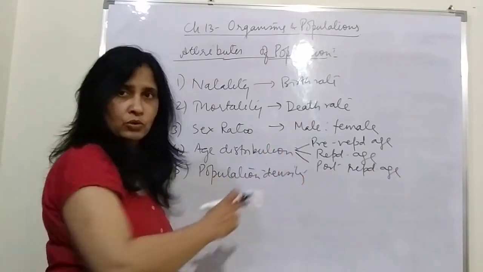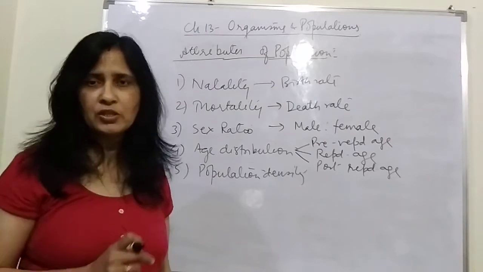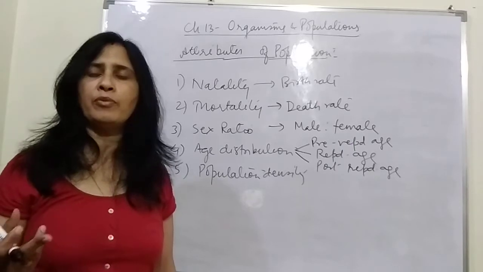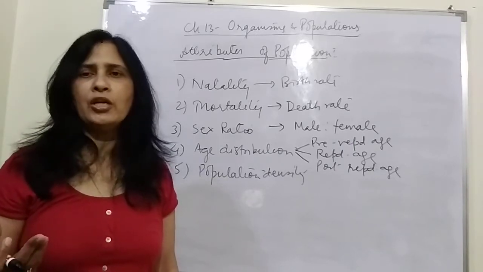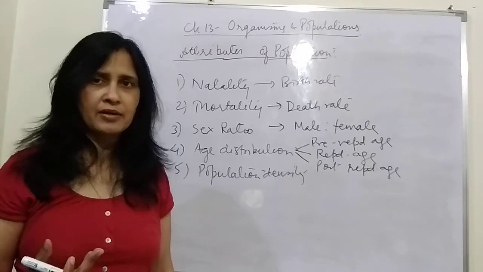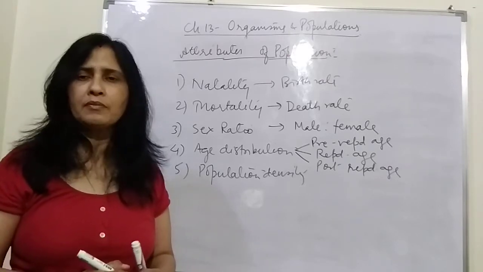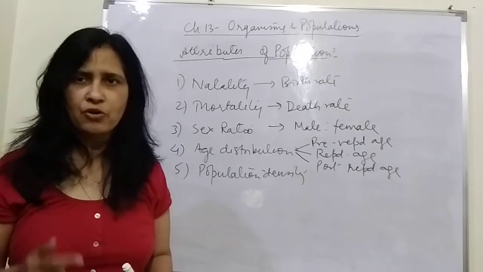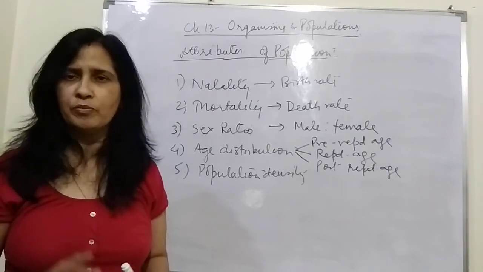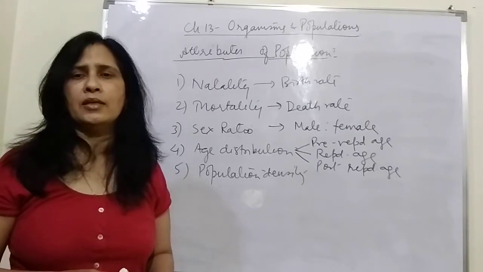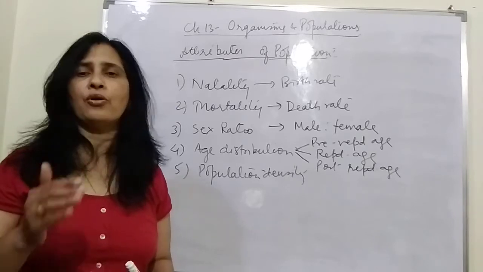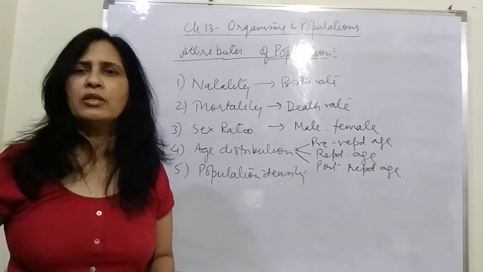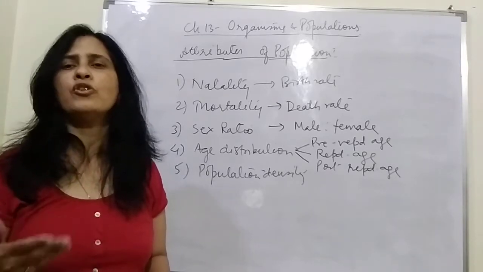If we know the percentage or the number of these individuals in a particular country, we can also find out the possible population of that country after 20 or 30 years. We can estimate it, and it is essential because the government can make plans for the future if they know what the possible population of their country would be in the next 5 or 10 years. So it plays a very important role, and they devise methods to enhance or decrease it, or if it is stable then it's well and good. All the plans of the government depend upon the future population of that country.